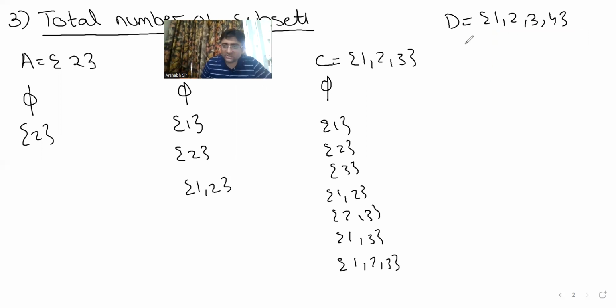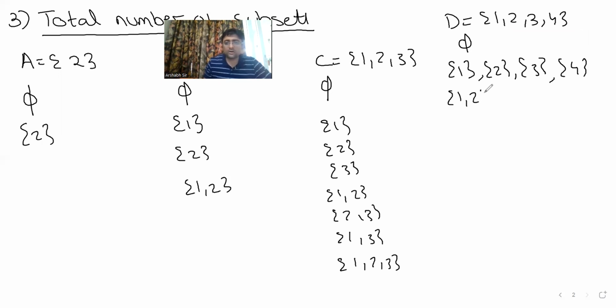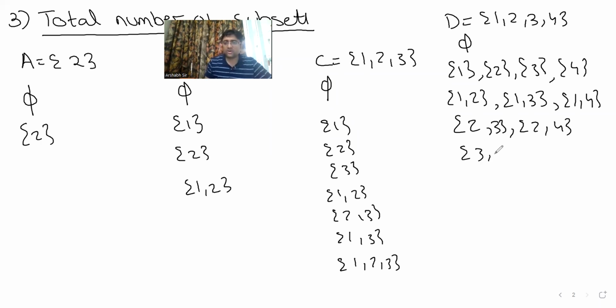Now, if I were to take 4 elements, 1, 2, 3, 4, what are the possible subsets? Null set, then individually 1, 2, 3, and 4. Then 1, 2, then 1, 4, then 2, 3, 2, 4, and 3, 4.